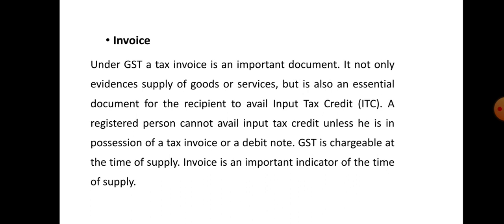Next, you have to mention the HSN code of goods or accounting code of the services,